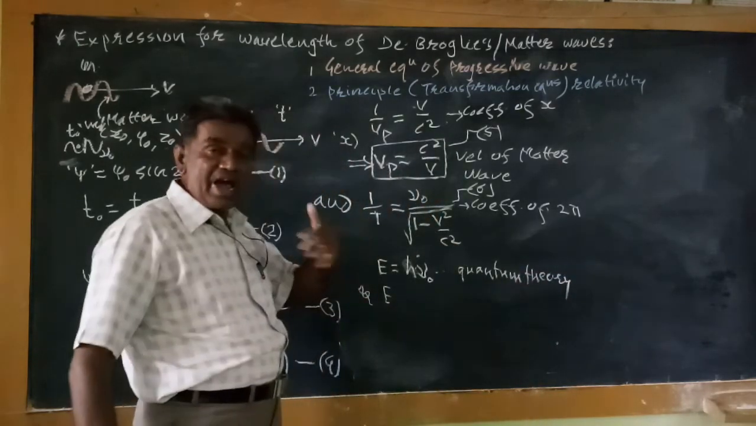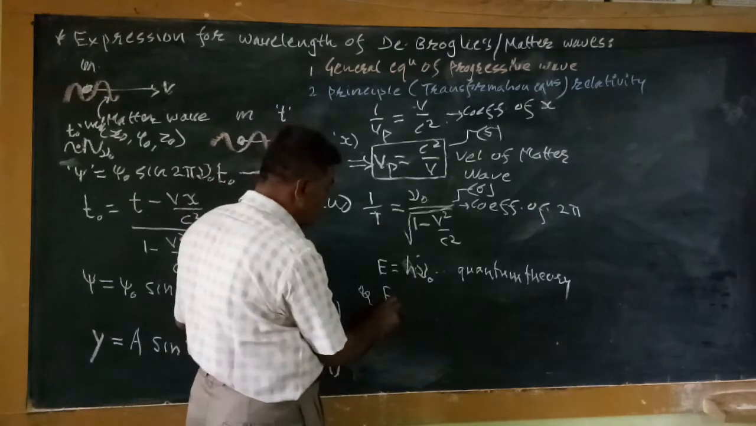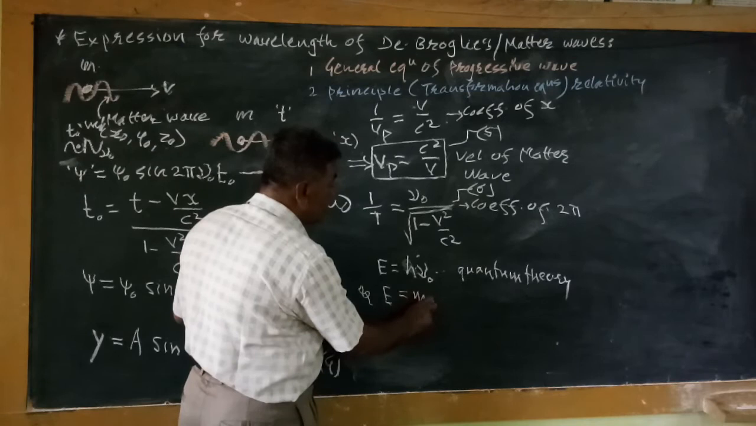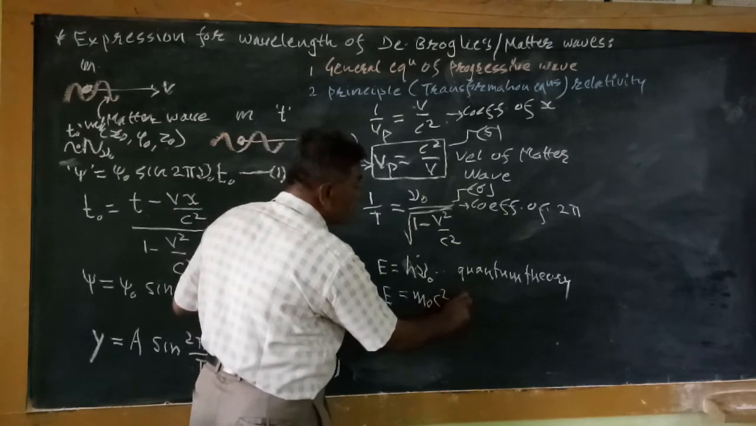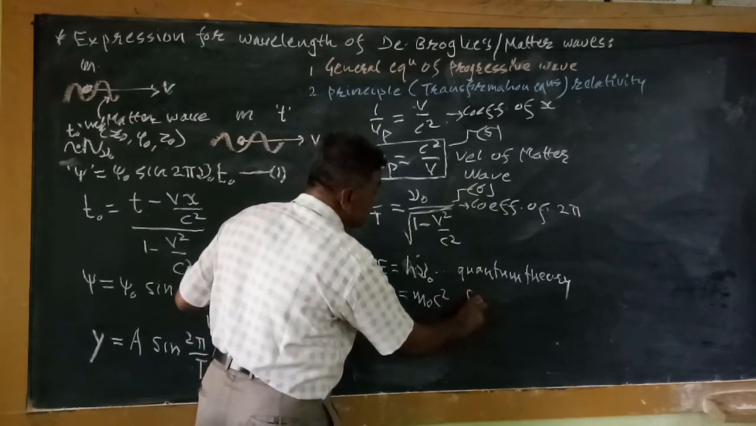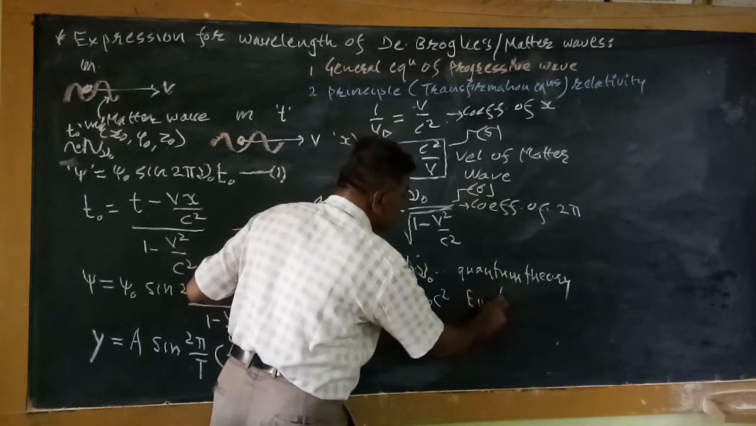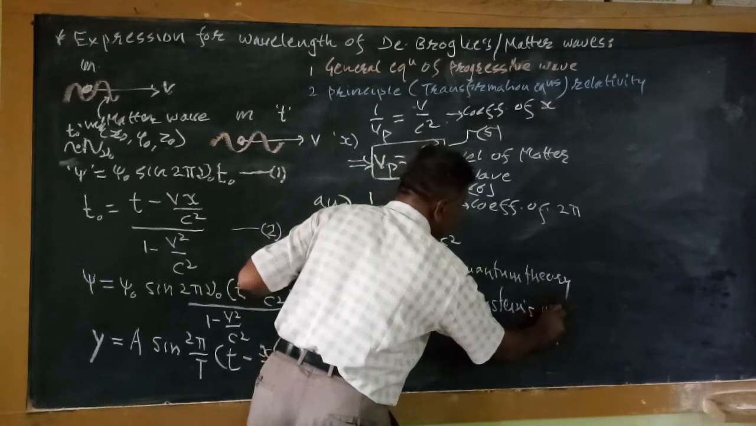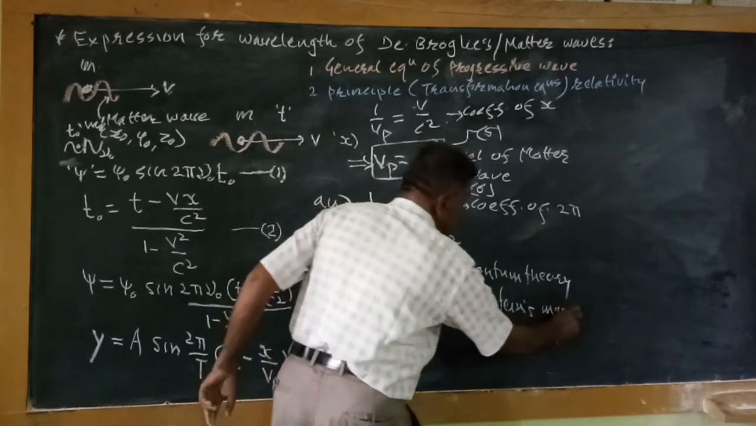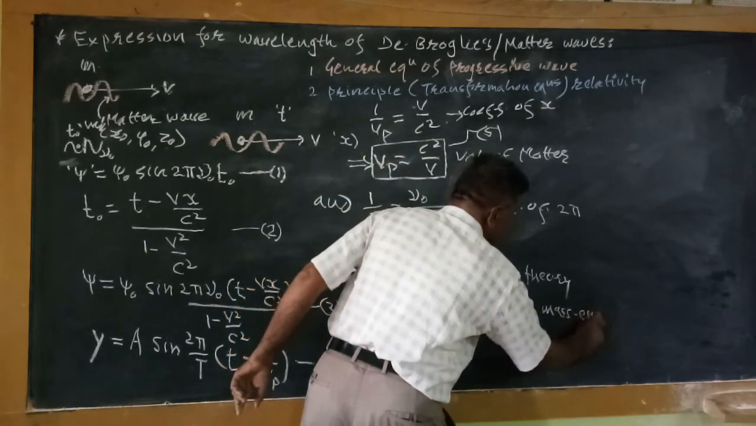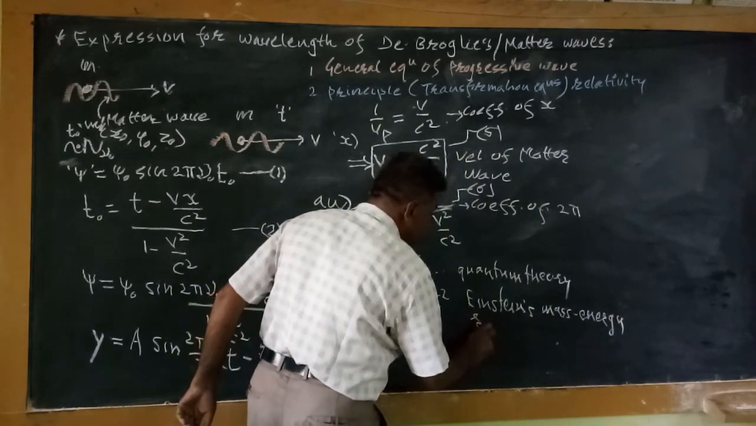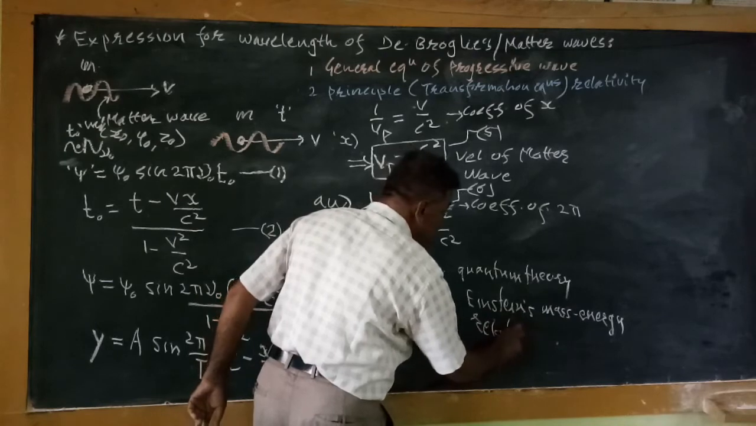Again, from Einstein's mass energy relation, we get the energy E equal to m0 c square. So we have these two equations. Now, combining these two laws,